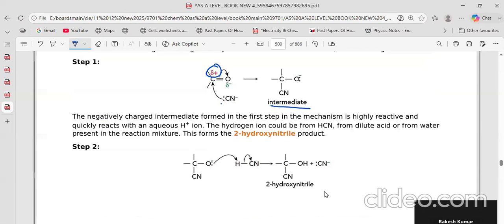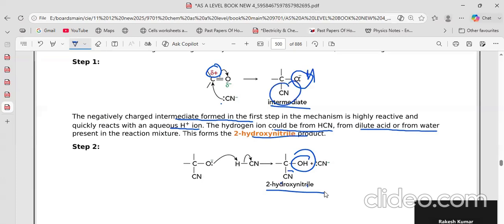The negatively charged intermediate is negative because the double bond breaks heterolytically, and the electron pair goes and becomes negatively charged. It is highly reactive and quickly reacts with the aqueous H plus, which is present. The hydrogen could be from HCN, or from the acid or from water. And this is what we get, a hydroxynitrile. Hydroxy because it has got OH also, which the H came to, and the CN also, so this is a hydroxynitrile.